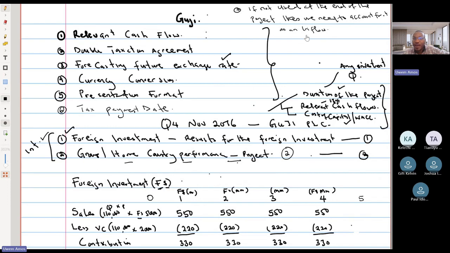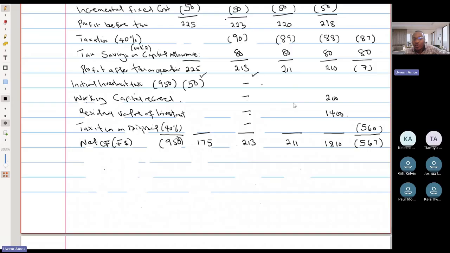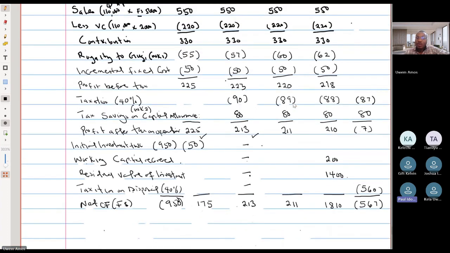We said that we begin by determining the performance in a foreign country. We talked about how to forecast the future exchange rate using inflation. That's one of the things we did in our previous class. And then we calculated the value for the foreign entity up to the net cash flow in the foreign currency, which is dollars. So right up to the point we stopped in our previous class, are there any questions?